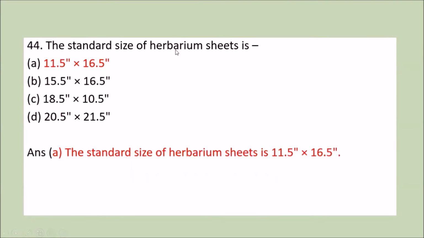The standard size of herbarium sheet is 11.5 into 16.5, 15.5 into 16.5, 18.5 into 10.5, and 20.5 into 21.5. So this we know that standard size is 11.5 into 16.5.